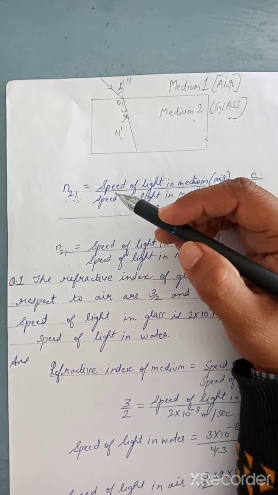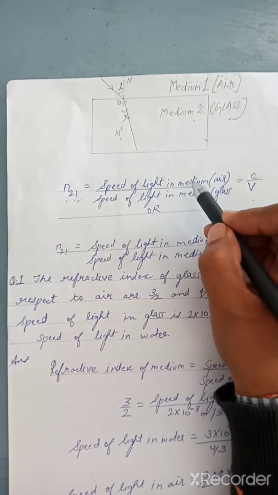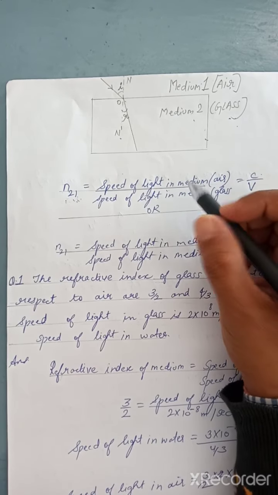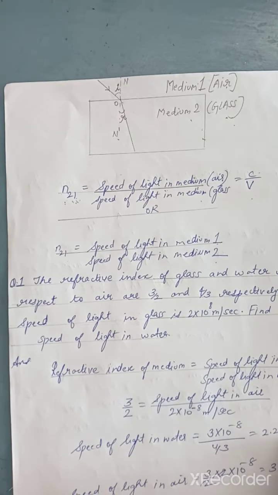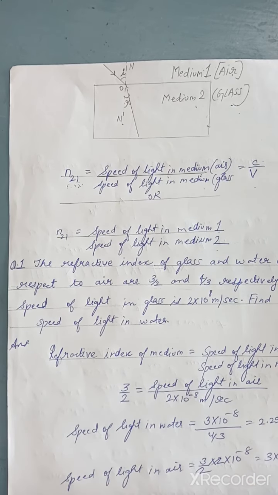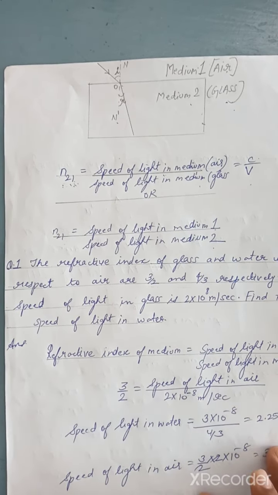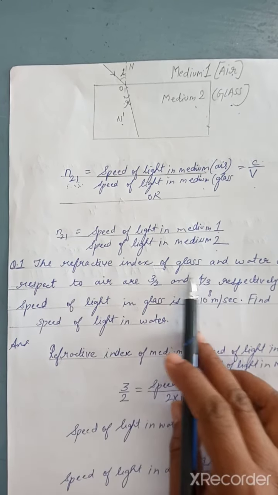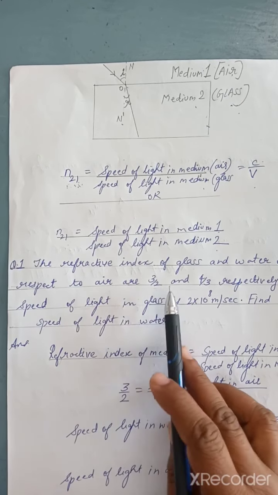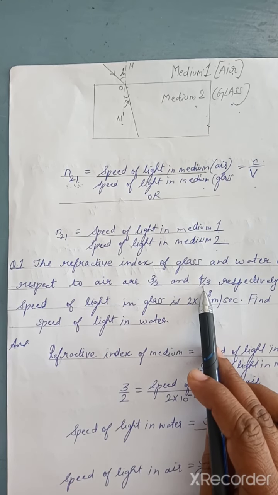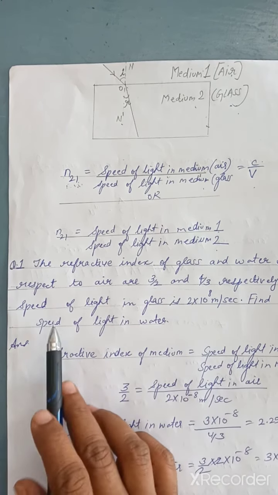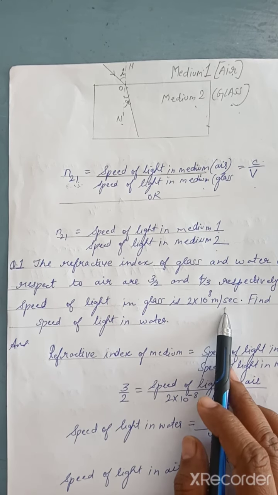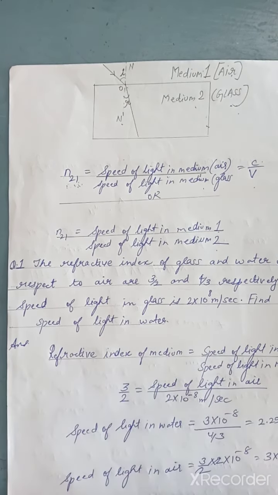Okay, and refractive index does not have any unit. Why? Because if you write speed in meter per second and meter per second, both get cancelled. So refractive index is considered unitless. Okay, now next we are considering a question based on the refractive index. The refractive index of glass and water with respect to air are 3/2 and 4/3 respectively. If the speed of light in glass is 2 into 10 to the power 8 meter per second, find the speed of light in water.